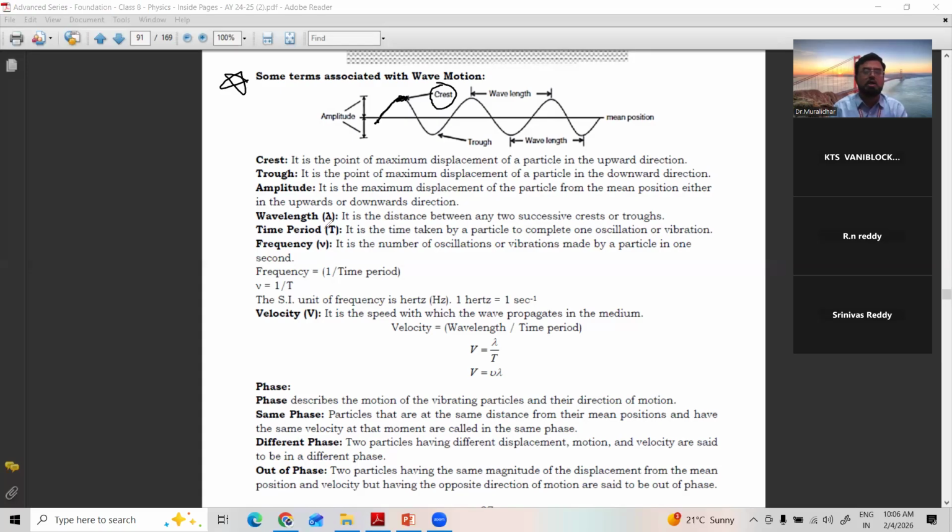Highest upward or downward displacement. Upward displacement. Again, it comes down here. And this part is called trough. Trough is nothing but bowl, because of the bowl-like shape you see here.